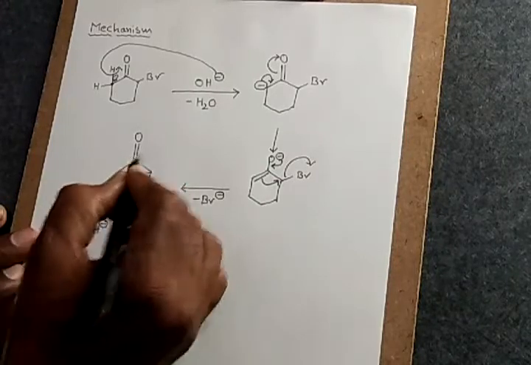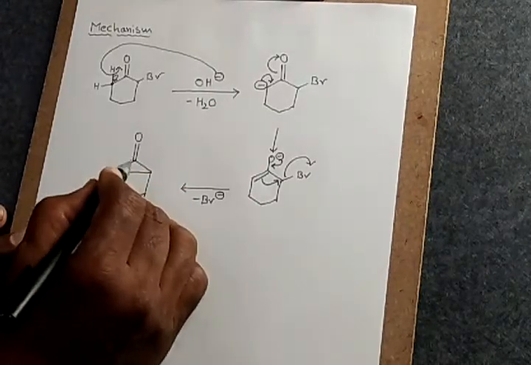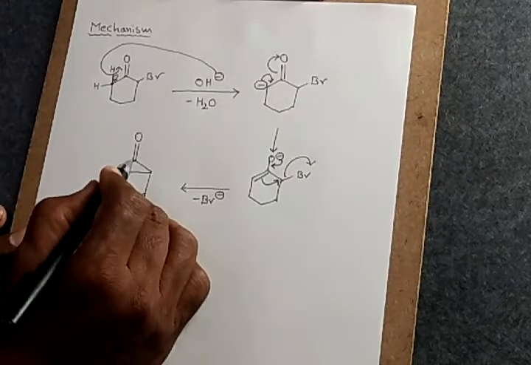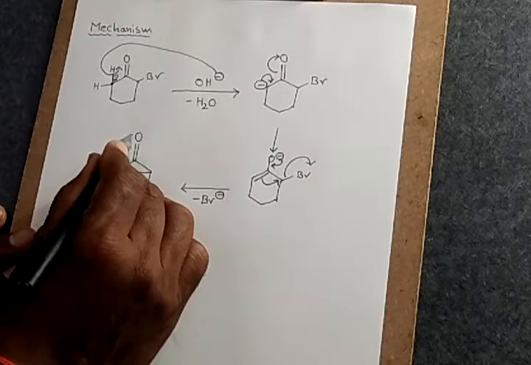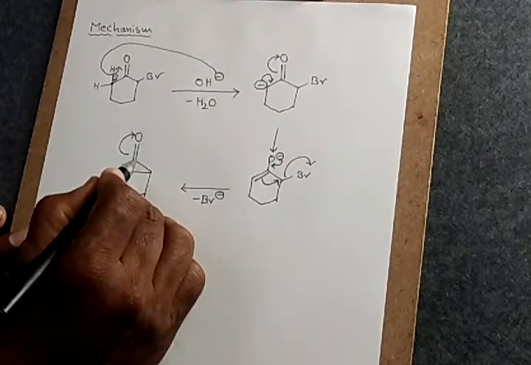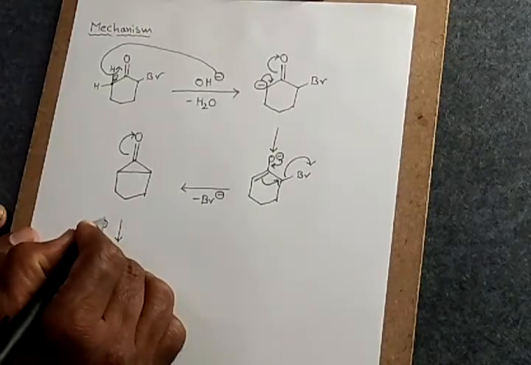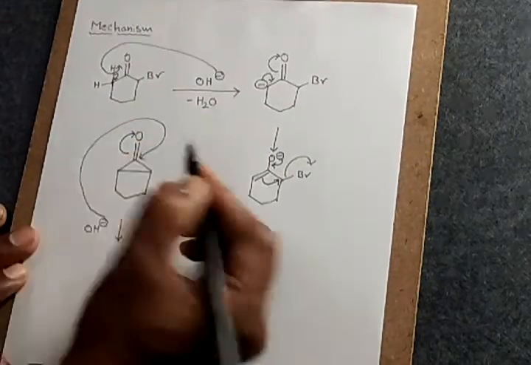Then what happens? OH minus, being a nucleophile, attacks the C double bond O, the carbon of the carbonyl group, so that immediately the pi bond is transferred onto the oxygen, forming a positively charged carbon over here, and this OH minus attacks that particular carbon only, right?